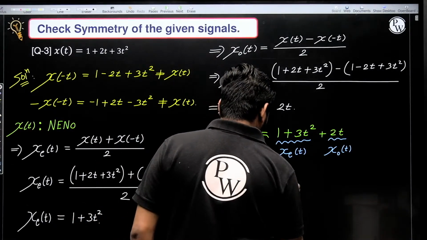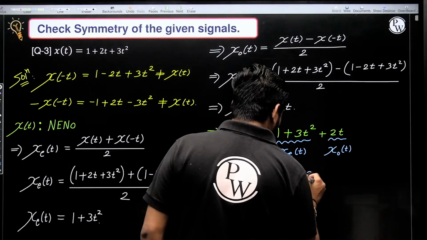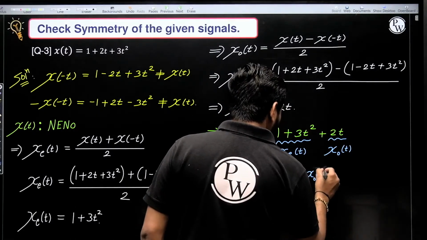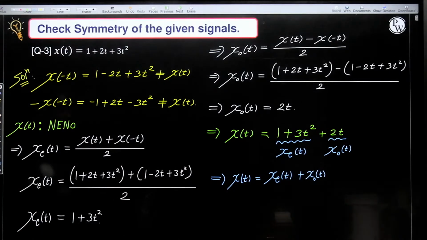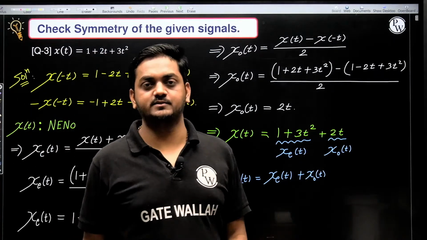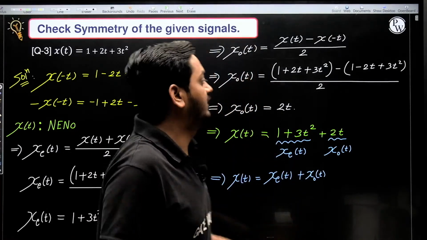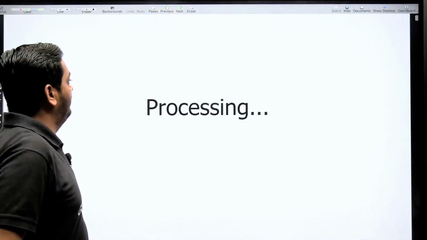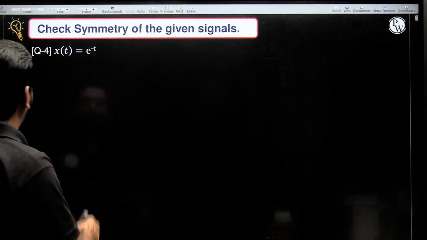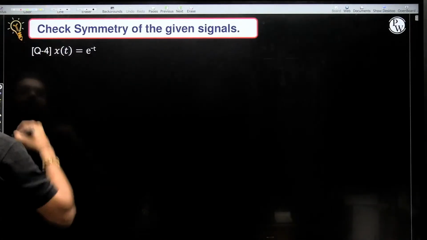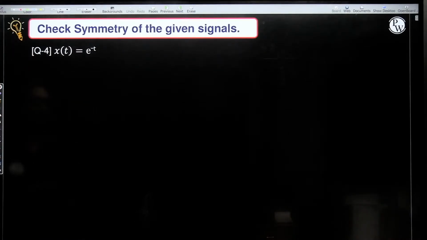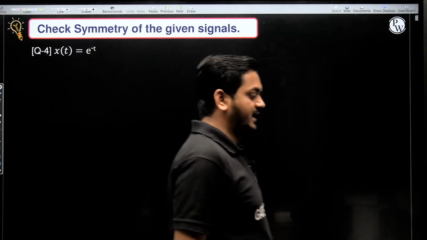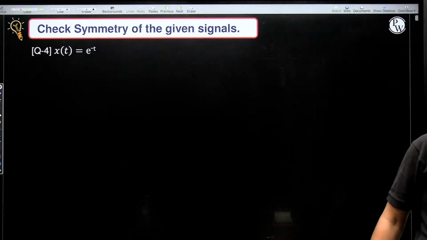Sum of even part and odd part. Any doubt in this? Clear? I hope all the students are getting what I am saying. Fine, very good. Now next question number 4, e power minus t. So check whether e power minus t is odd signal, even signal, or neither. If it is neither, then find its even part and its odd part.